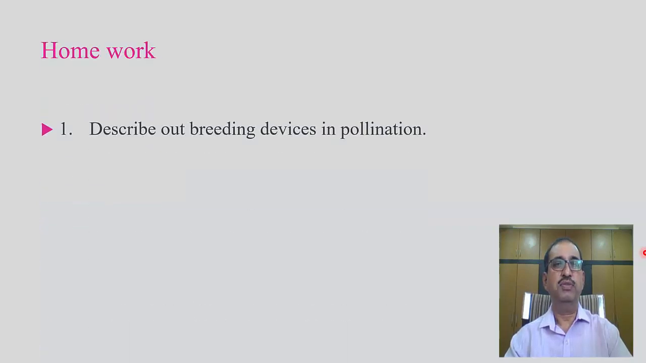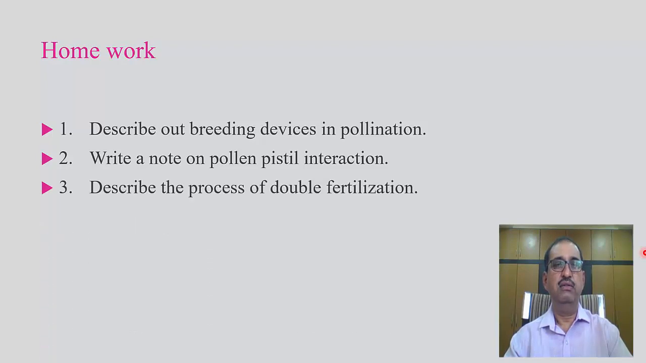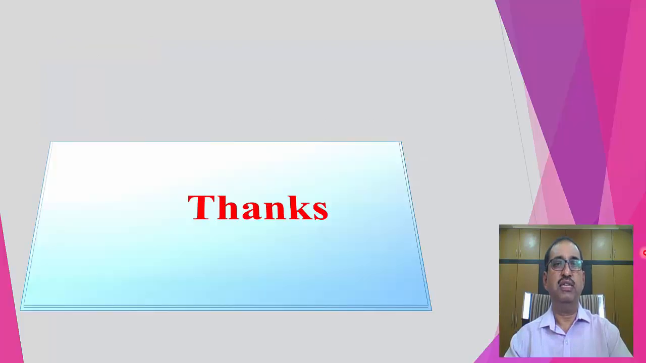Homework. First question: describe outbreeding devices in pollination. Second question: write a note on pollen-pistil interaction. Third question: describe the process of double fertilization.